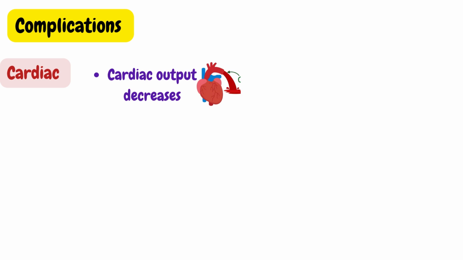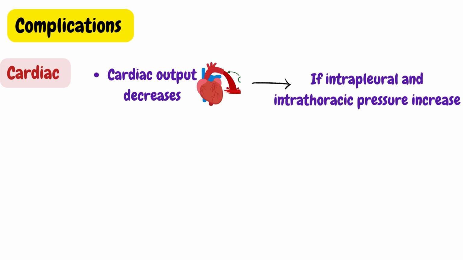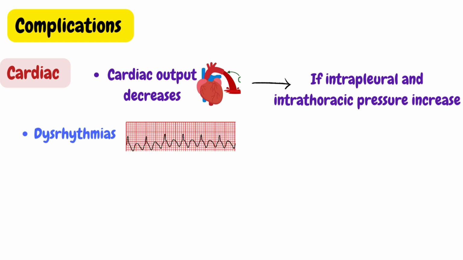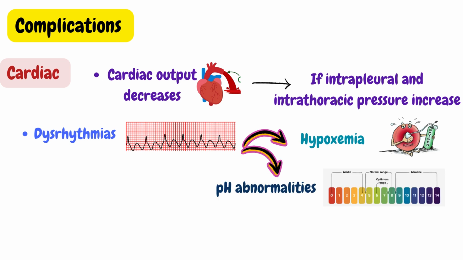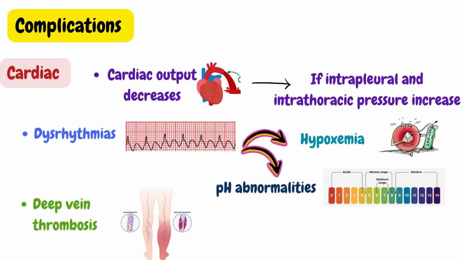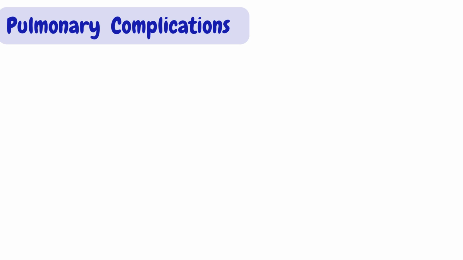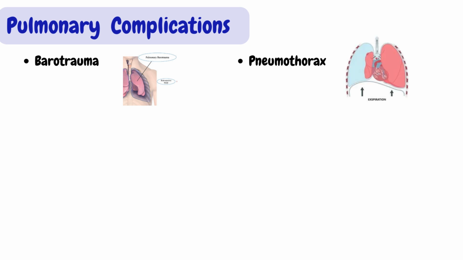Next are complications of the ventilator. First is cardiac complication. Cardiac output can be decreased as the ventilator can increase intrapleural and intrathoracic pressure. Dysrhythmias can occur from hypoxemia and pH abnormalities. Deep vein thrombosis can occur due to prolonged immobilization. Next are pulmonary complications. It includes barotrauma. Barotrauma happens when sudden changes in air or water pressure damage the body.